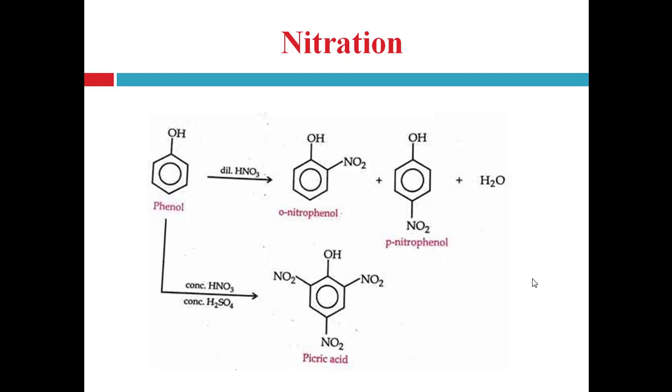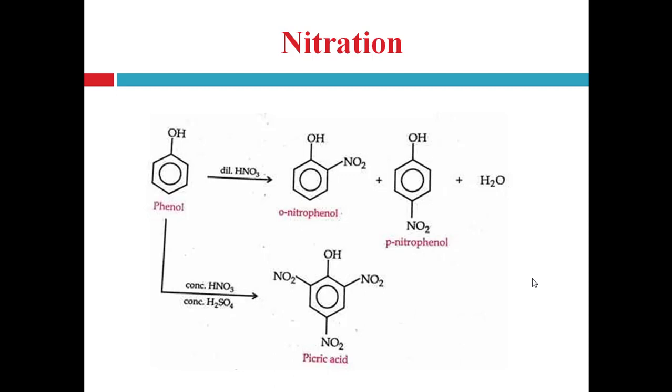Chances of polysubstitution are there because of the powerful activator OH group. Thus phenol undergoes the different electrophilic substitution reactions easily at the ortho and para positions and forms ortho and para derivatives. So here are the different examples of electrophilic aromatic substitution reactions in phenols.